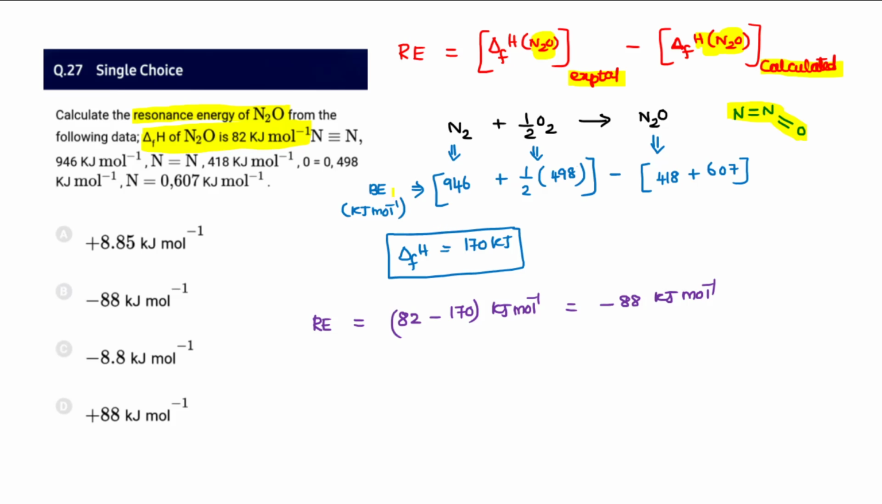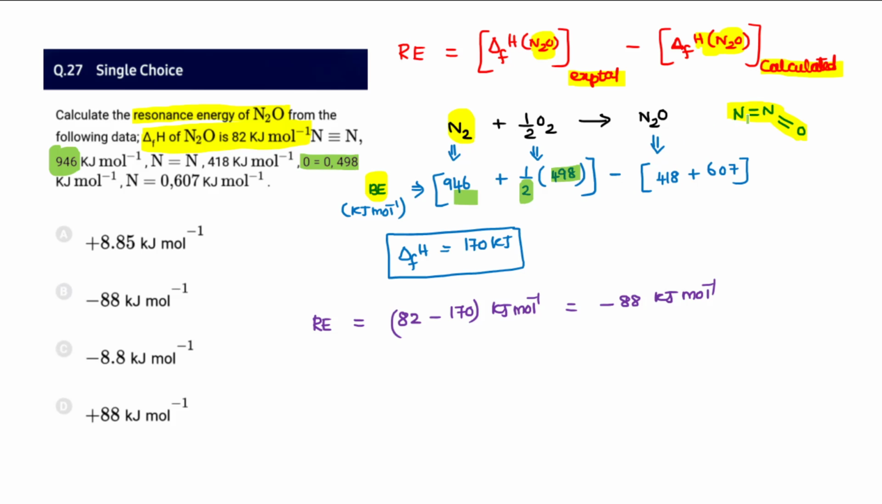So we may say the formation enthalpy can be written in terms of binding energy as the summation of binding energy of reactants minus the summation of binding energy of products. Here nitrogen, N triple bond N, is there. The binding energy of N triple bond N is given as 946 kilojoule per mole, so I'm taking it as 946 here. Then the oxygen O=O binding energy is given as 498. I'm breaking only half of the oxygen, so half of 498.